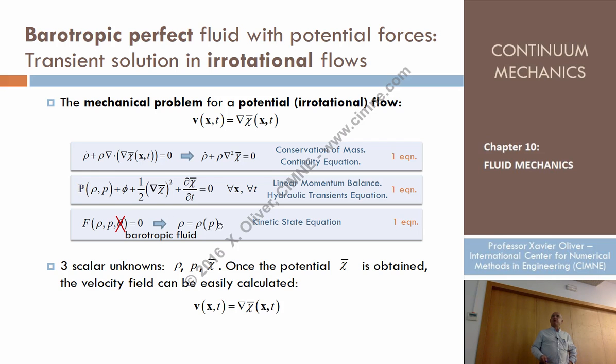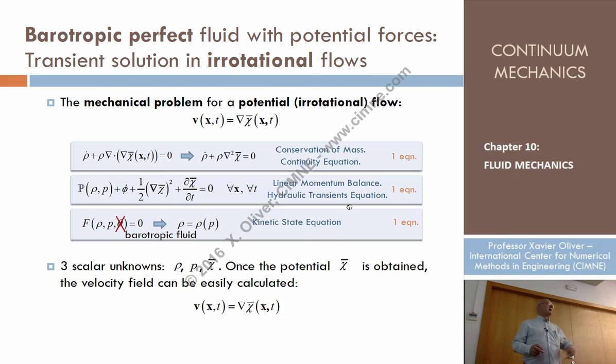And then, since the fluid is still barotropic, that equation. Okay, how many equations do we have here? One equation, this is a scalar, so this is one equation, and this is one equation. But how many unknowns do we have? This rho 1, p1, kappa 1, 3 equations. So this is a much simpler problem.